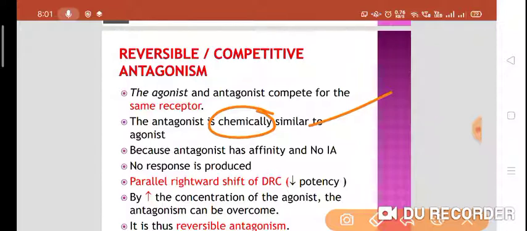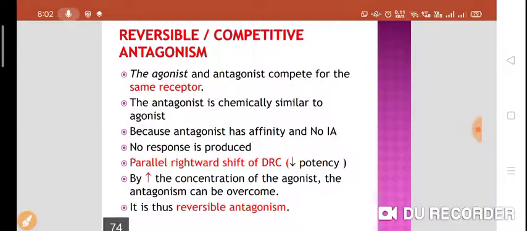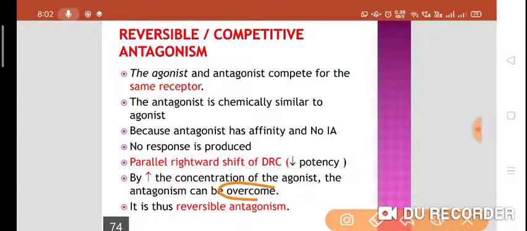But in case of competitive antagonism, what happens if we add a competitive antagonist to the agonist? There is a parallel rightward shift of the dose response curve, because there is a decrease in the potency of the drug. But one more thing, if you want to overcome the antagonism, you can increase the concentration of the agonist. By increasing the concentration of agonist, you can overcome the antagonism, and that's why it is called reversible antagonism or equilibrium antagonism.